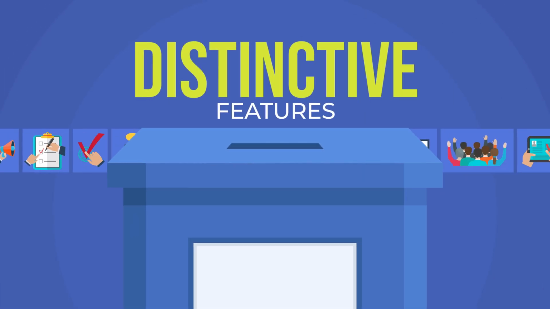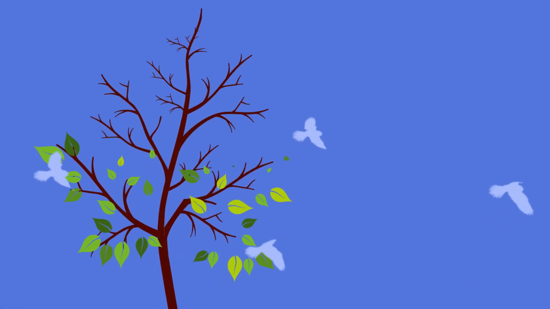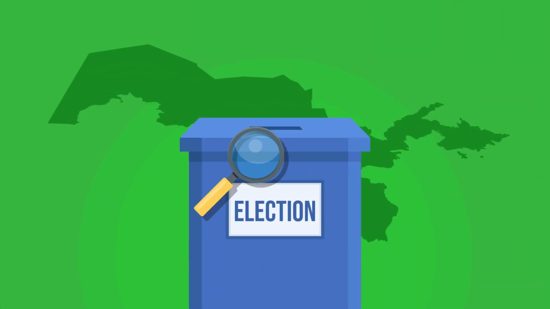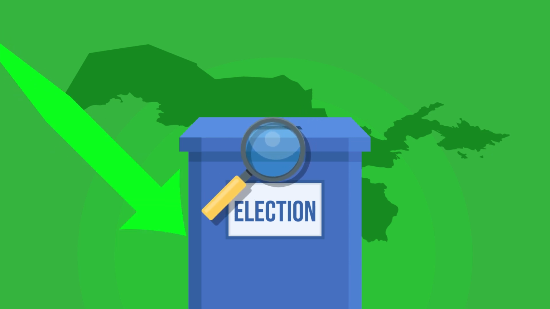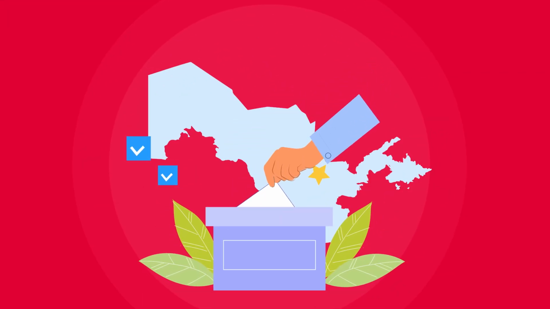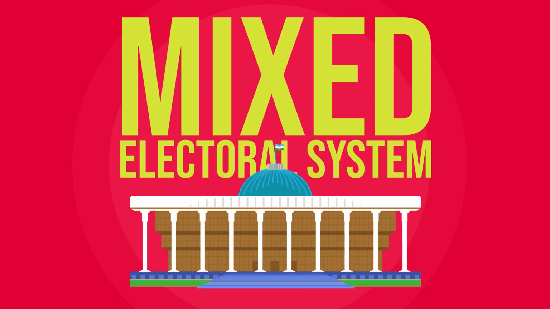Distinctive features of the new electoral system. The legislative and political system is a living organism that is constantly evolving and renewing itself. In particular, the country's electoral system and legislation are being improved. In accordance with the amendments to the law, elections to the legislative chamber of the Oliy Majlis are now held using a mixed electoral system.